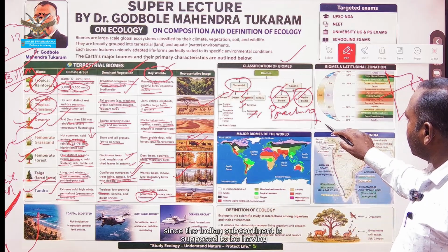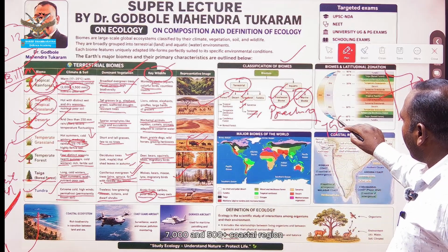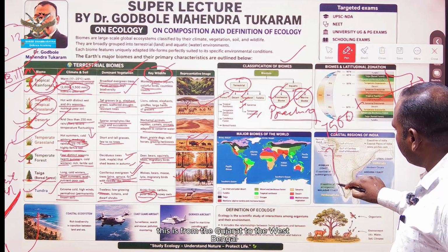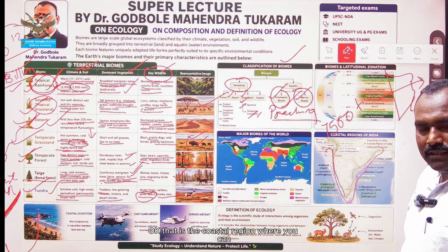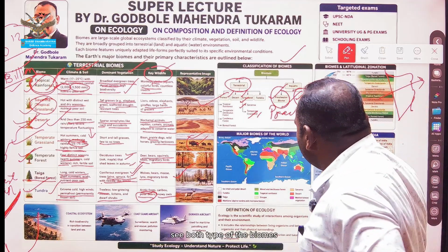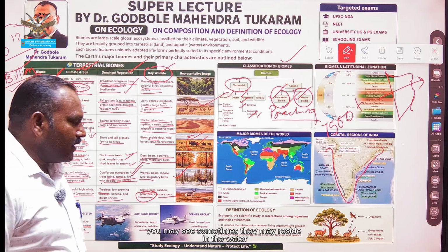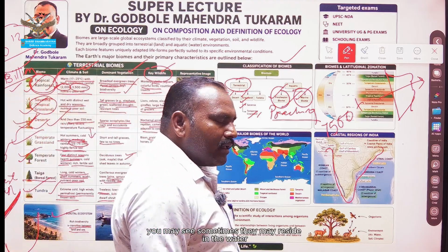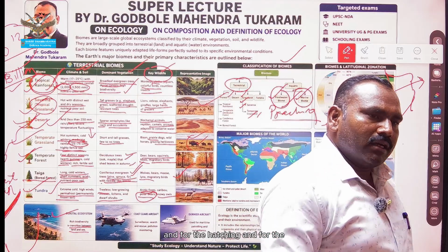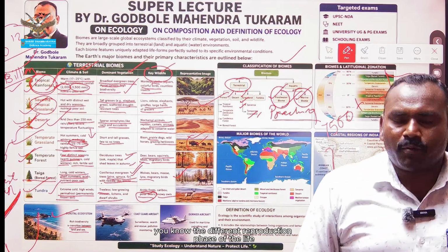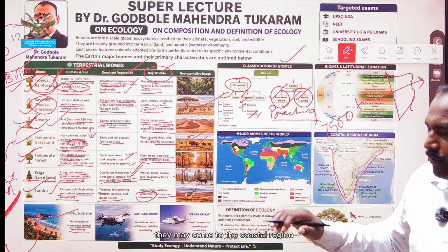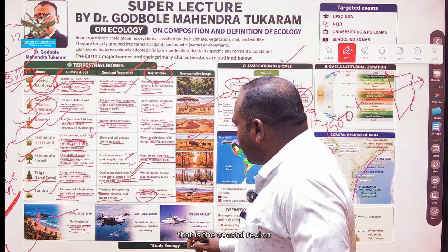Since the Indian subcontinent is supposed to be having 7,500 plus kilometres of coastal region, this is from the Gujarat to the West Bengal. Okay, that is the coastal region, where you can see both types of the biomes. There is a transition from a coastal ecosystem, rich biodiversity in the transition between the land and sea. There are many species you may see, sometimes they may reside in the water, and for the hatching and for the different reproduction phases of the life, they may come to the coastal region.